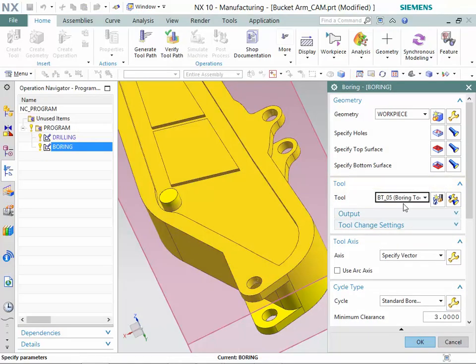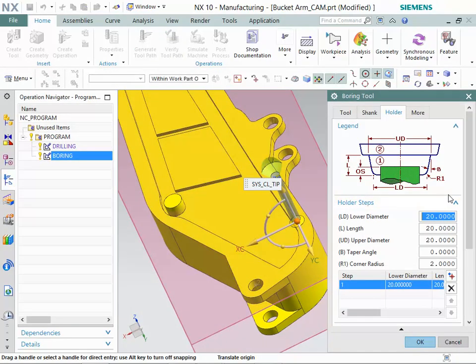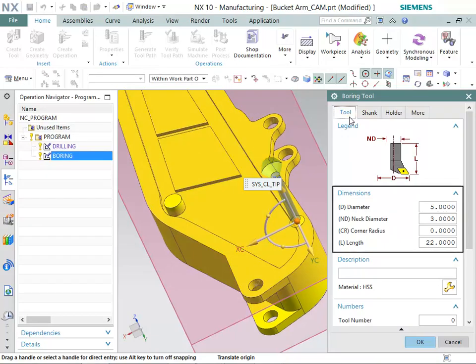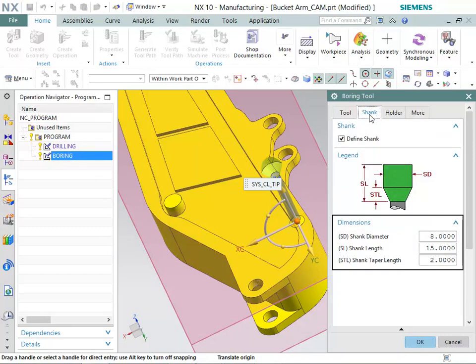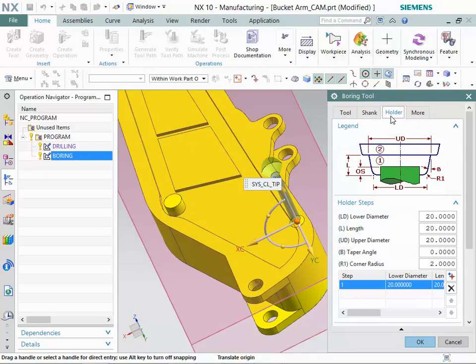Make sure that BT_05 boring tool is selected in Tool List. Now, click on the Edit or Display button in Tool Group. Then, select the Tool tab. Make sure that these values are specified in Tool tab. Now, select the Shank tab. Make sure that these values are specified in Shank tab. Now, select the Holder tab. Make sure that these values are specified in Holder tab.